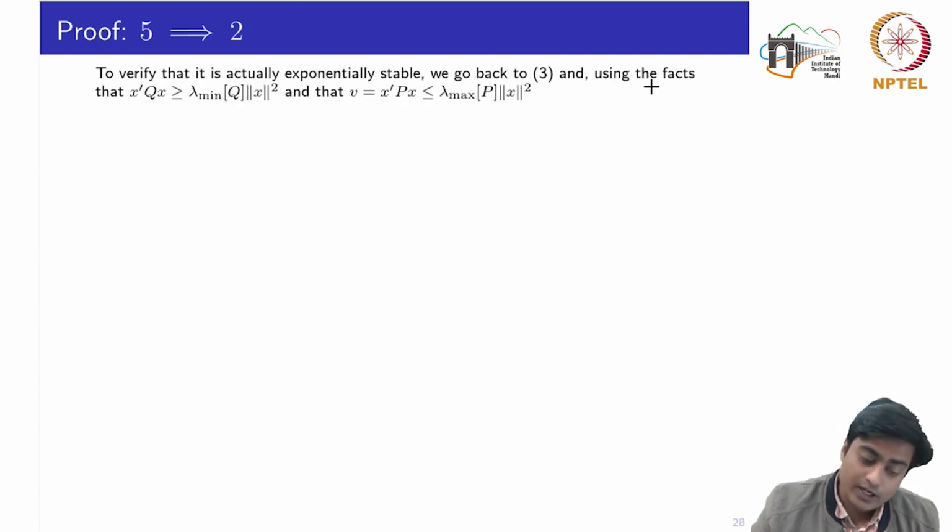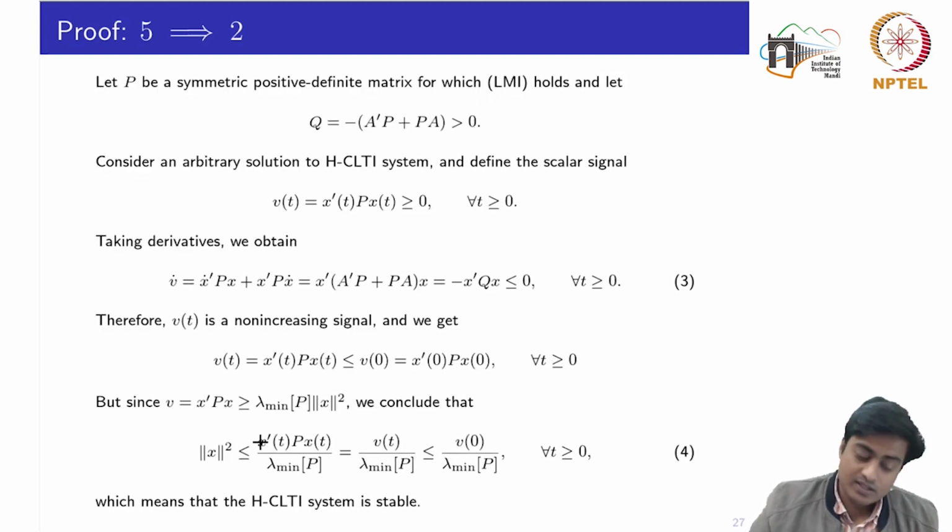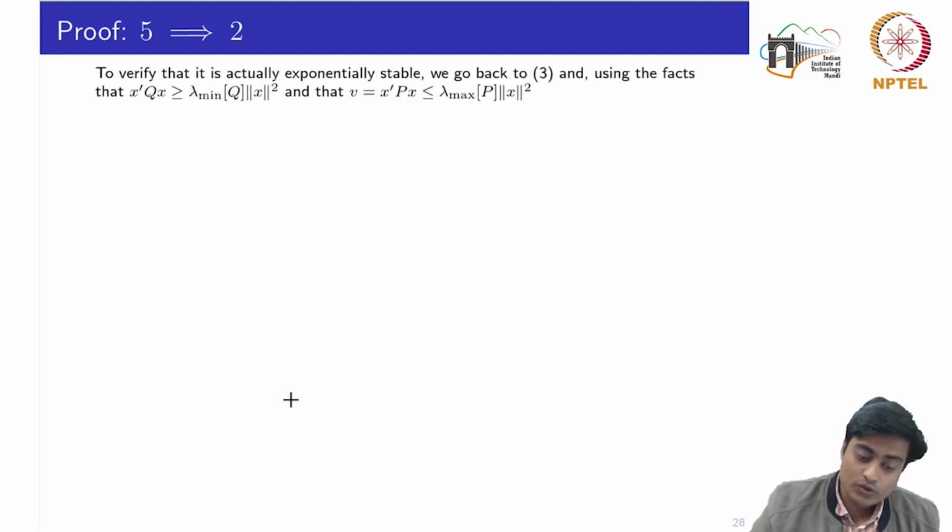Okay, we go back to 3 and, using the facts, we now introduce the same limiting values for the quadratic forms for both Q and P. Here we define that this quadratic form is greater than or equal to lambda min of Q times the square of the norm of x, and that V, which was defined as x transpose Px, is less than or equal to lambda max of P times norm of x square. So I can use either of the relations. In the previous proof, we used this relationship, which holds true. Similarly, this relationship also holds true.